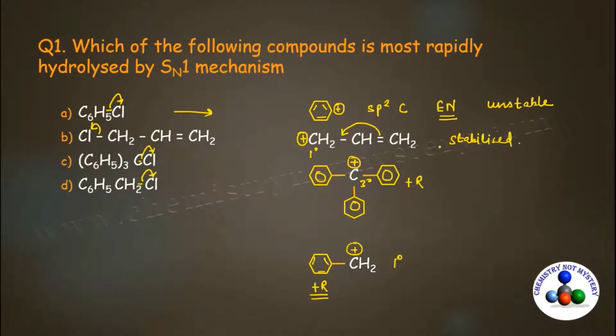Now compare the stability of each carbocation. The first one is unstable. Now you have to compare between second, third and fourth. The third carbocation is tertiary carbocation and it is stabilized by plus R effect of 3 benzene rings. So this carbocation will be the most stable one, and being most stable, it will react faster. So your option C will be the right option for this question.